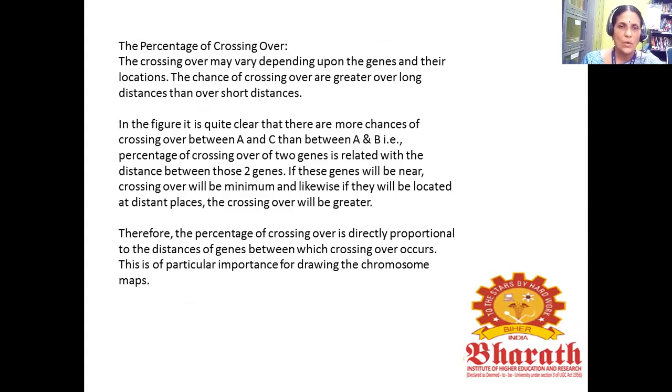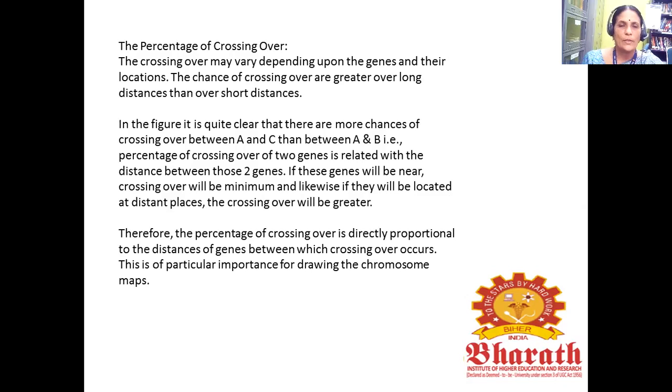In the figure, it is quite clear that there are more chances of crossing over between A and C than between A and B. That is, the percentage of crossing over of 2 genes is related to the distance between those 2 genes. If the genes are near, crossing over will be minimal, and likewise if they are located at distant places, the crossing over will be greater. Therefore, the percentage of crossing over is directly proportional to the distance between the genes.